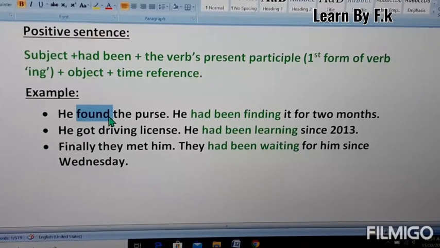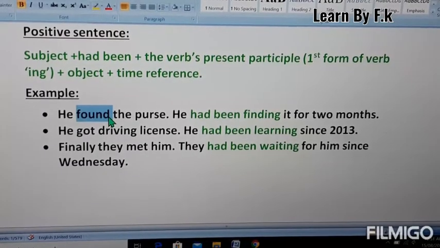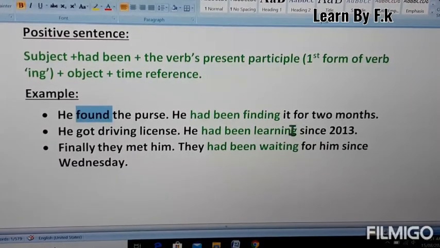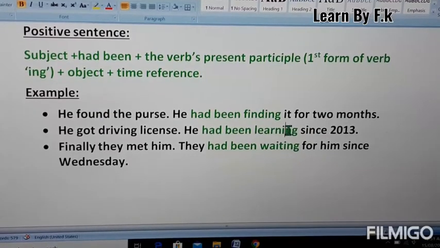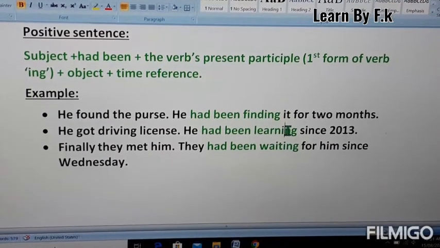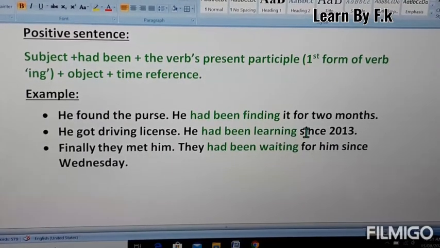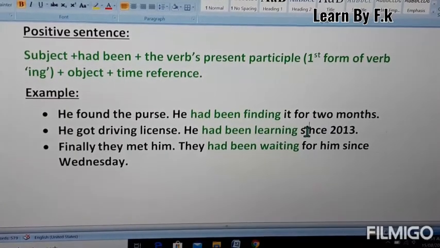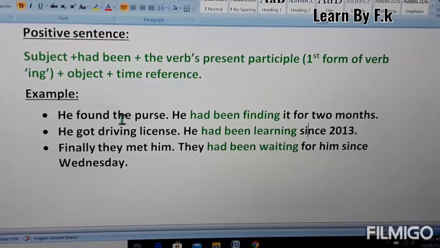He got a driving license. He had been learning since 2013. It means the first older activity is that he had been learning and has a duration of what? A particular time period. It's since 2013, we are using here since. And then he got the driving license.